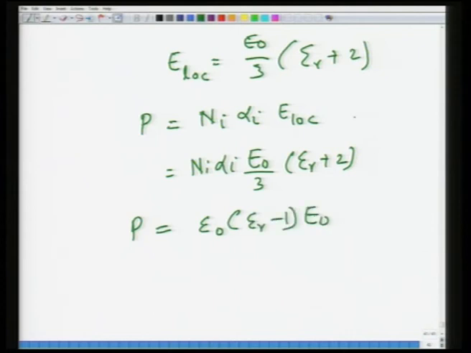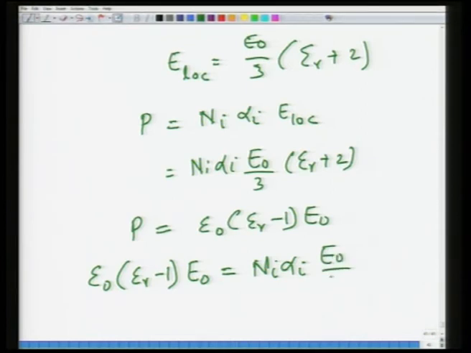So, if we equate these two equations top and bottom, what we get is epsilon r minus 1 epsilon naught E naught is equal to N I alpha I E naught by 3 into epsilon r plus 2. Okay. So, what will happen now is E naught will cancel each other, and if you just work all the parameters around.